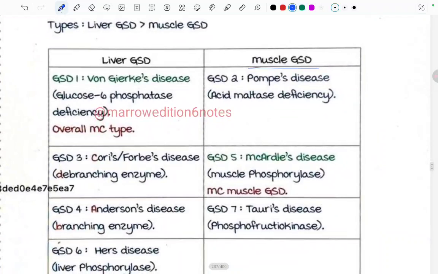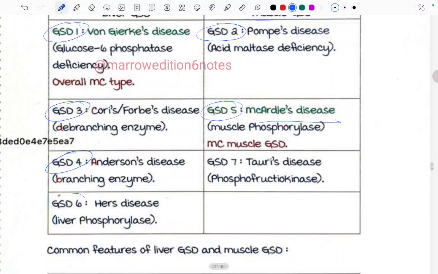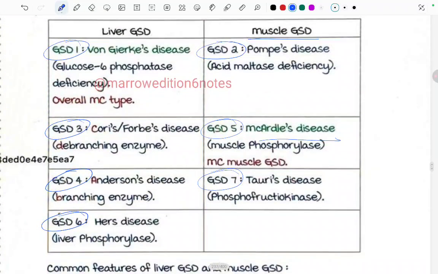GSD1 comes under liver, and GSD2 comes under muscle. Then again GSD3 comes under liver, and 4 also comes under liver, but 5, that is McArdle's disease, comes under muscle. 6 again comes under liver, and 7 comes under Tarui's disease. Let's read about them.